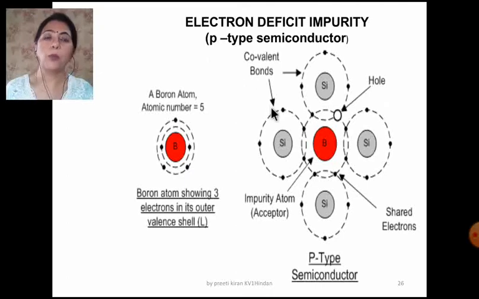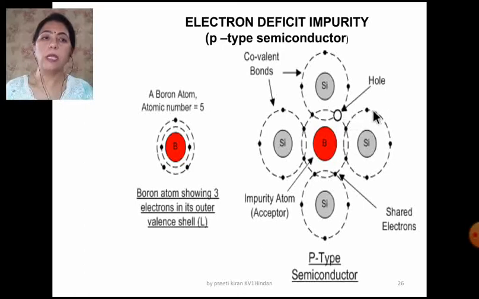Now how does a hole help in the conductivity? Since it is a positively charged region and an electron is not here, the electron from the neighboring atom will come here.